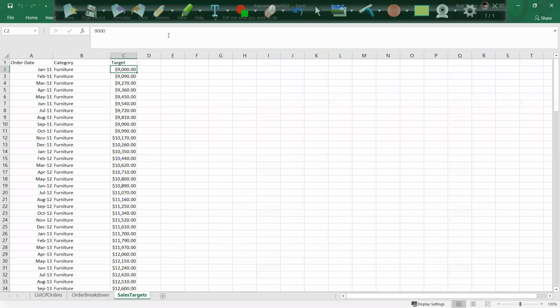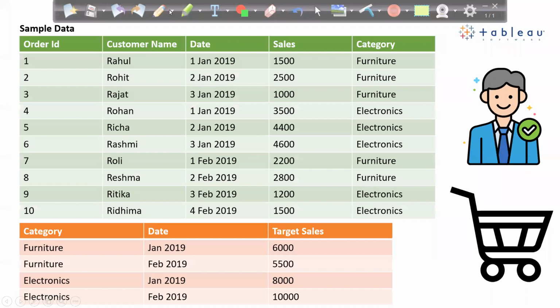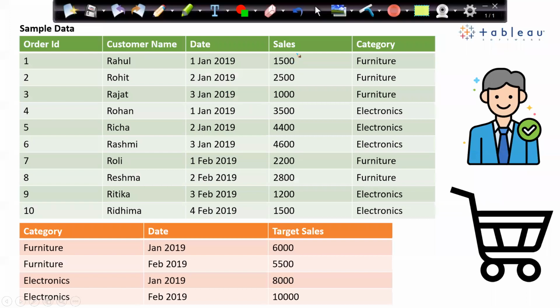Now you must be thinking that, okay, data blending is a good option, but can we do group by also? If I go back to the PPT, you will think of this option also. I want the sum of the sales. If I do group by on date and category, I can get the sum, right?